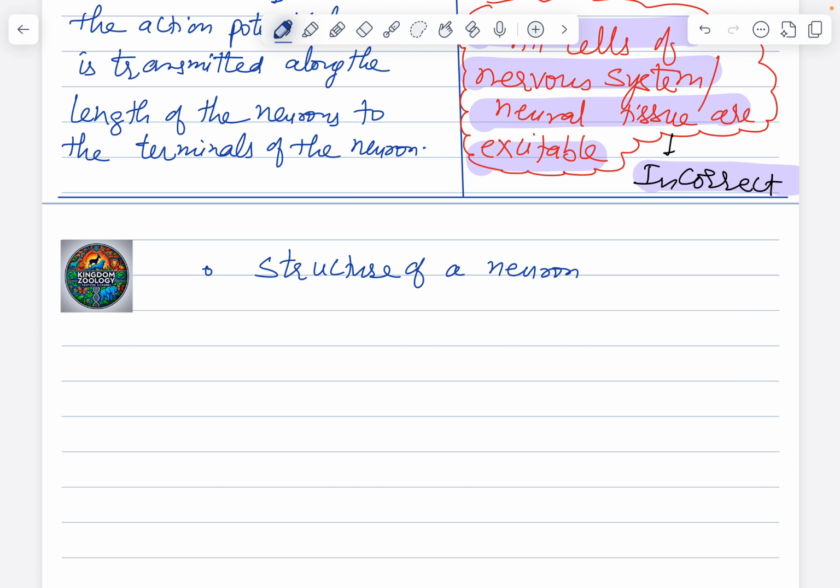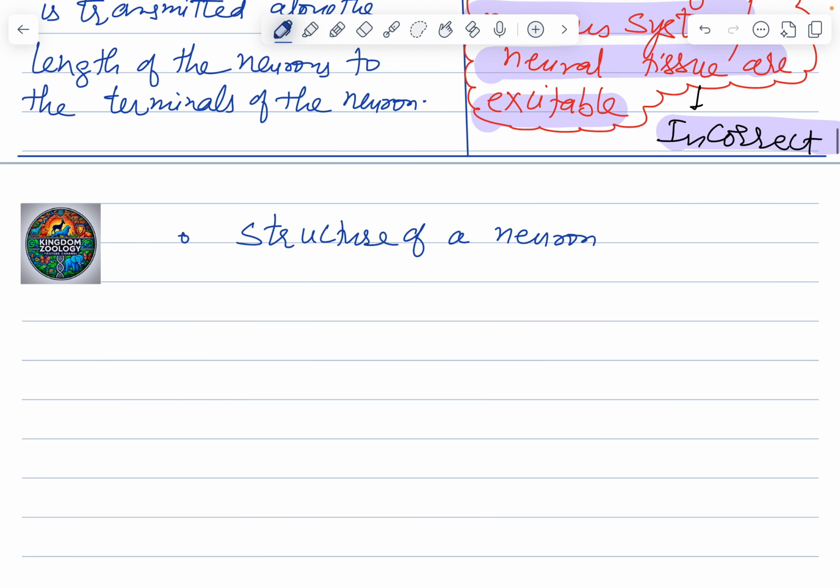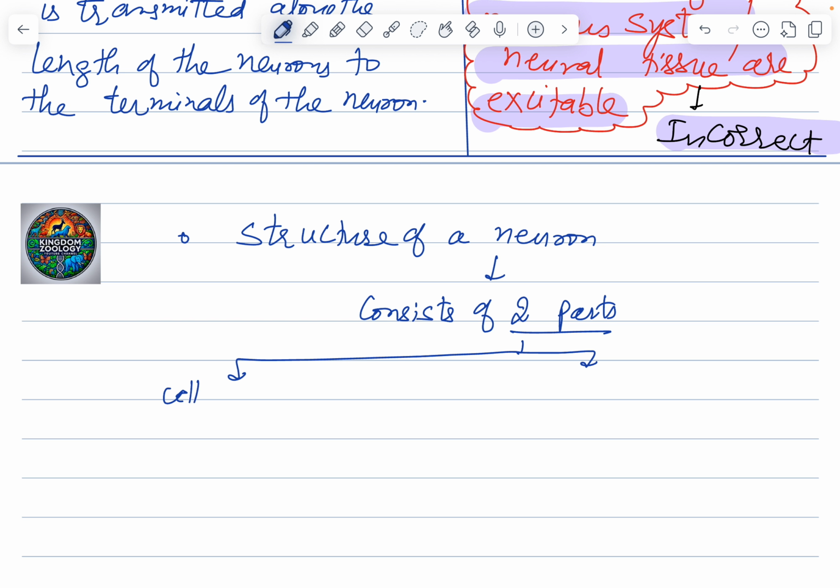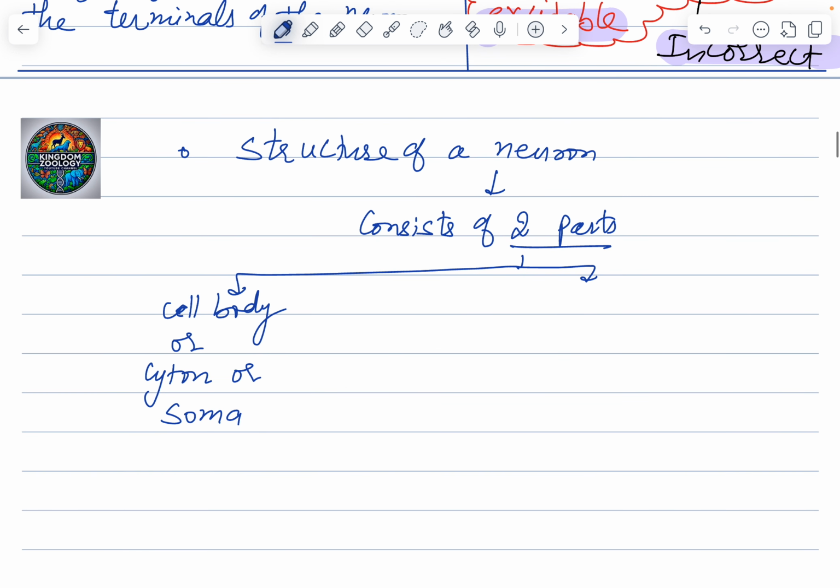Now, the structure of a neuron in humans consists of two parts. Number one, the cell body, also called cyton or soma, S-O-M-A, the main cell body.